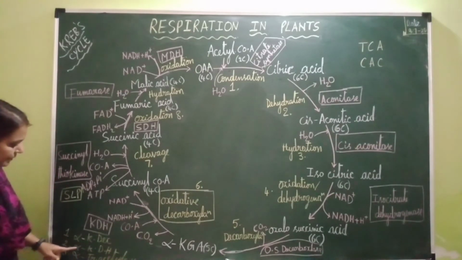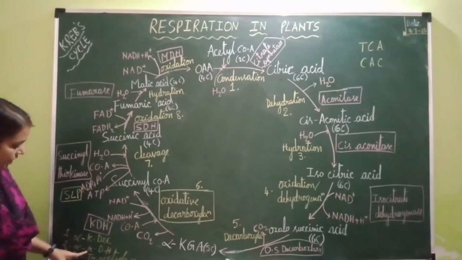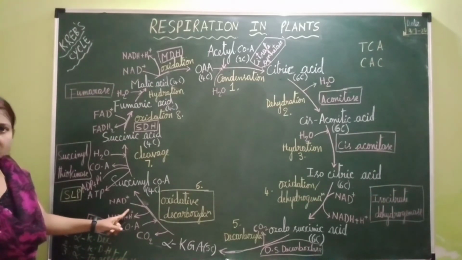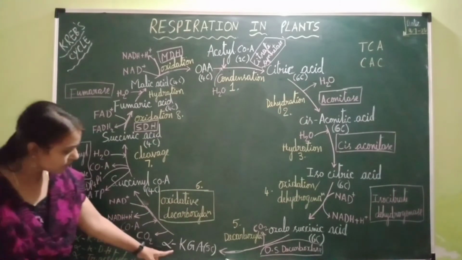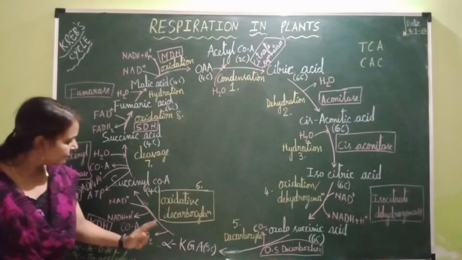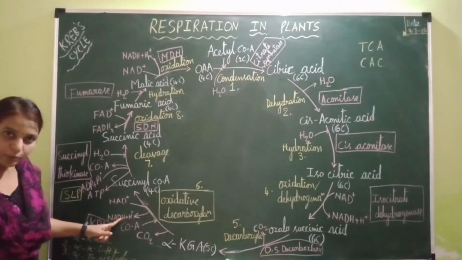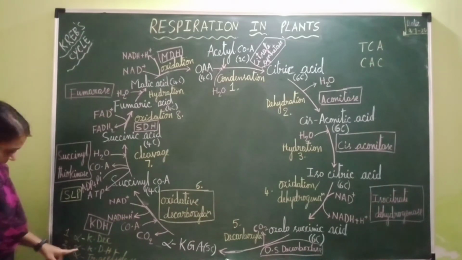Next, the second enzyme is involved in oxidation or dehydrogenation of alpha ketoglutaric acid. So due to this oxidation or dehydrogenation, what happens? Protons and electrons are released from alpha ketoglutaric acid, which are transferred onto NAD+, so that NAD+ is reduced into NADH plus H+. So that is the function of the second enzyme.